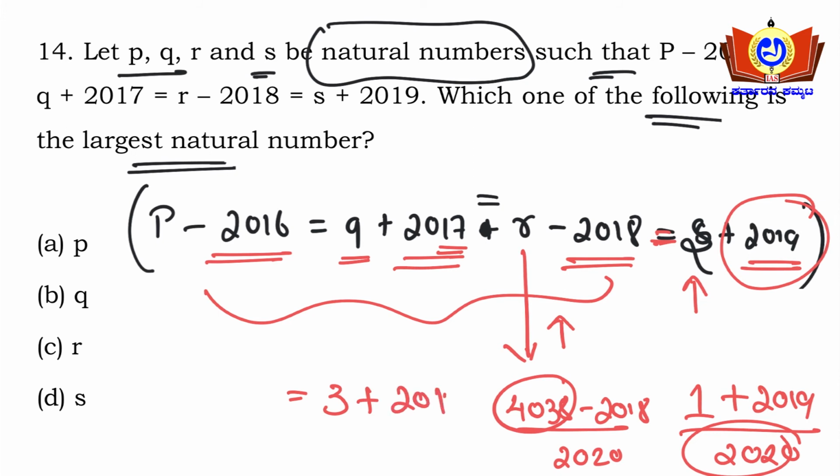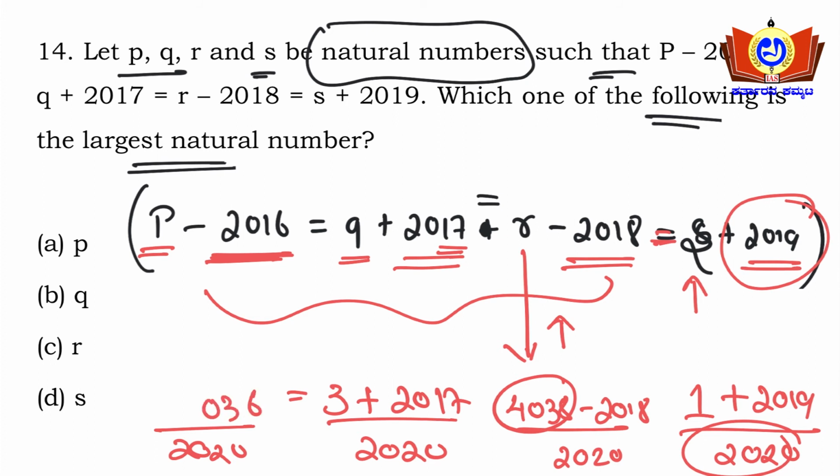Okay, 2017 plus 3 will be 2020 here. Similarly 2016, some value minus 2016, I should get 2020 here. Okay, so 2020 plus 2016 will be the value of P here. 4036 is the value of P here.